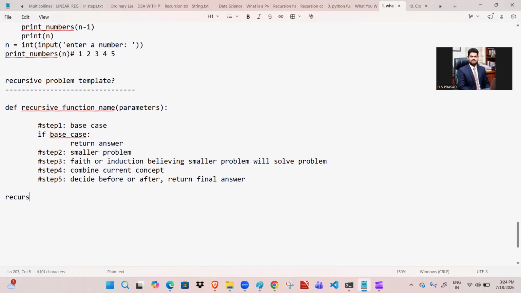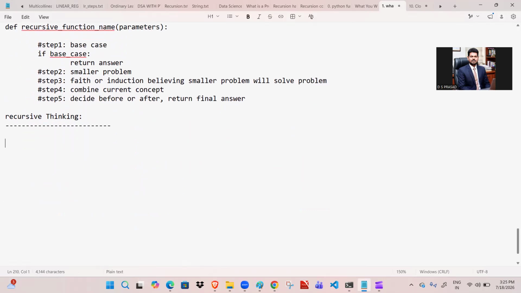And after that, recursive thinking. What is meant by recursive thinking? It is how to think and how to write the program. Question one: when should recursion stop? We know that it stops when the base case is reached. Question two: the steps are the same thing. What is the smaller problem?